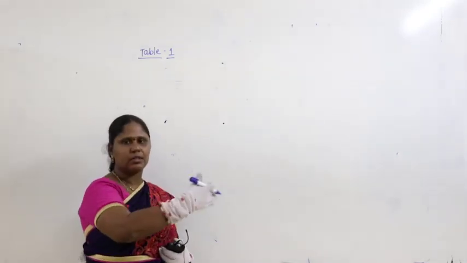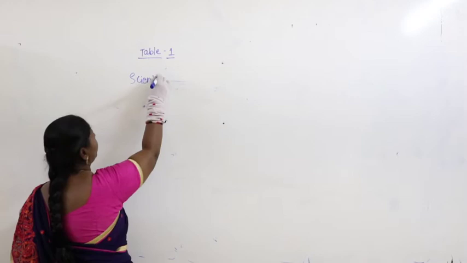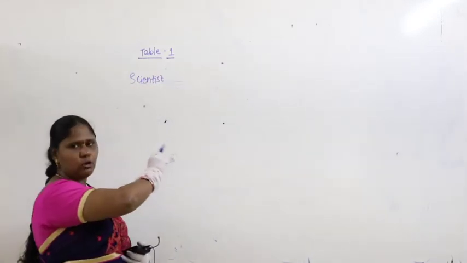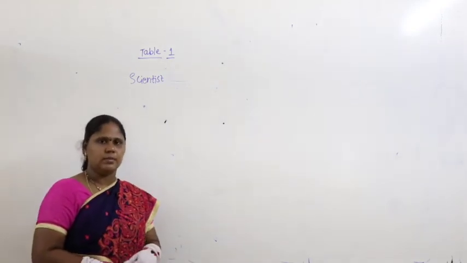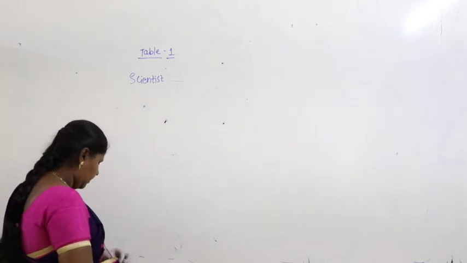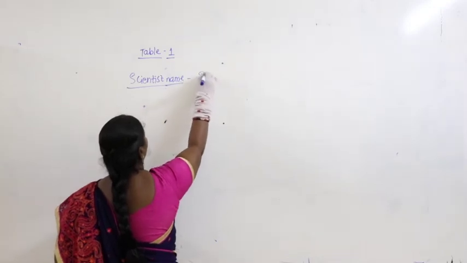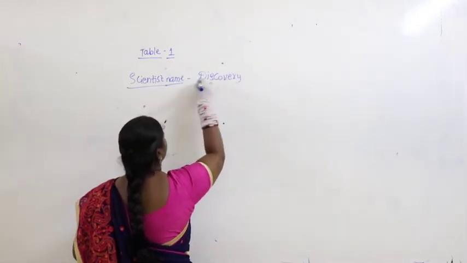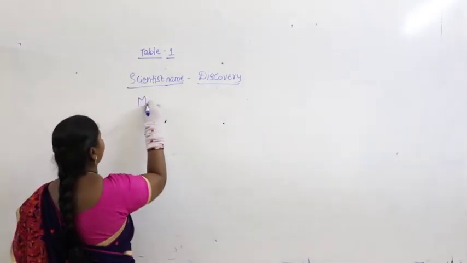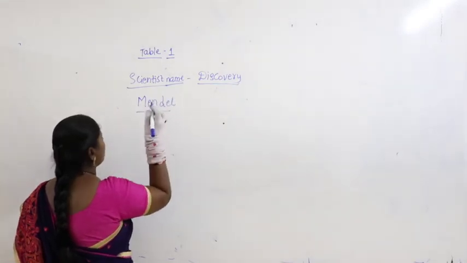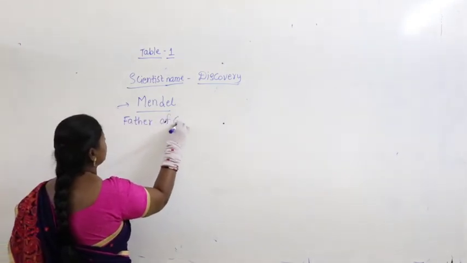So we are giving a concept after concept, and we are not completing the table. So let me come back to the table. Let me give you one or two scenarios here, one or two things to remember, then we can enter into the concept, right. If you take this here, let me write the scientist name and the discovery. So here let me say about Mendel. Mendel is a scientist who is referred to as the father of genetics.